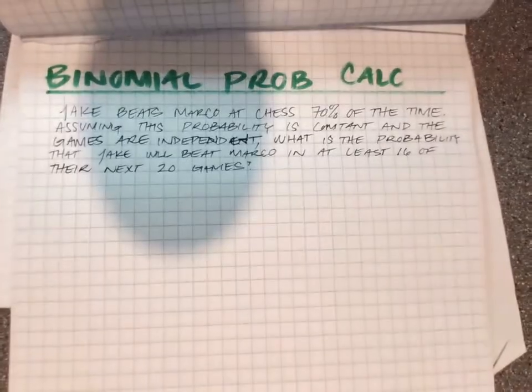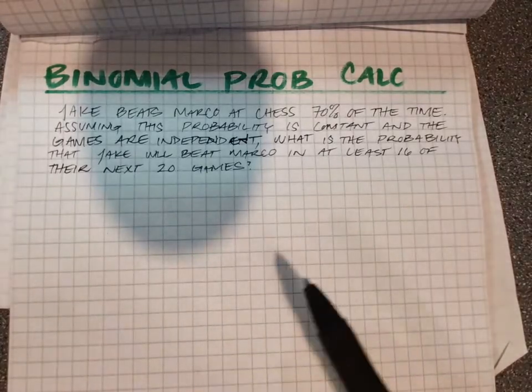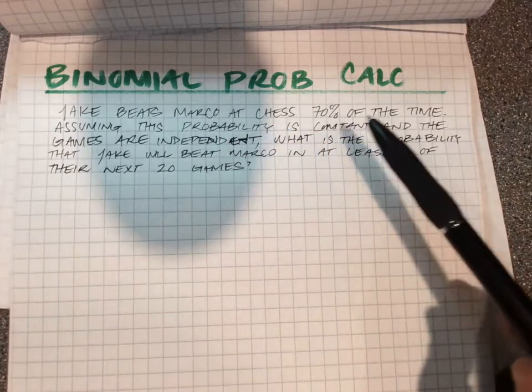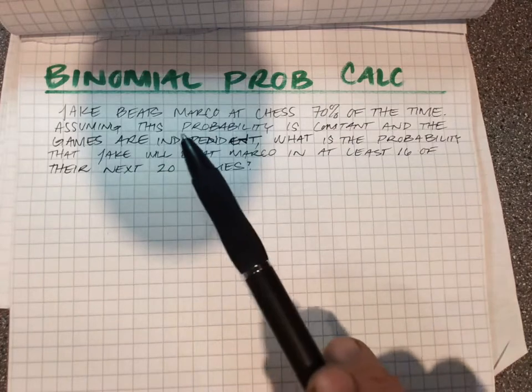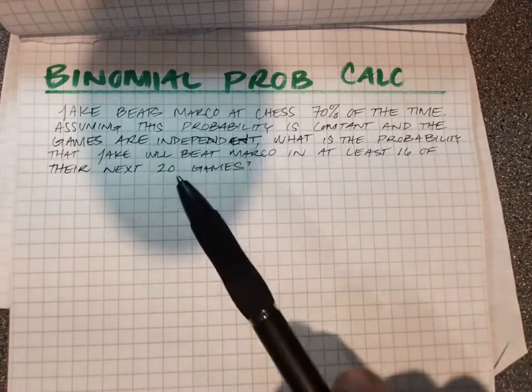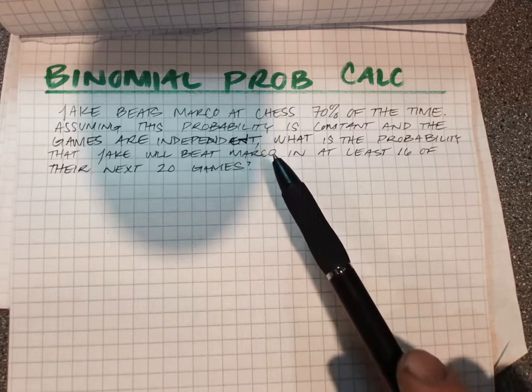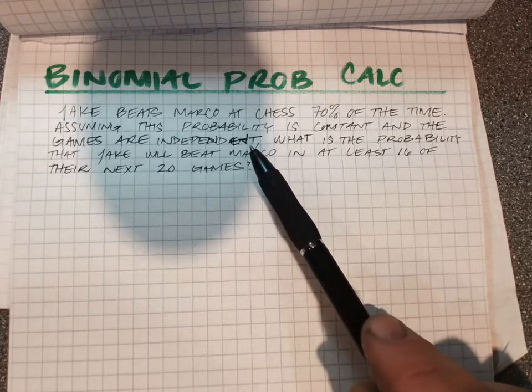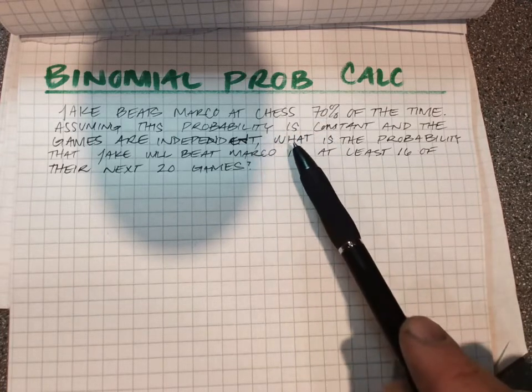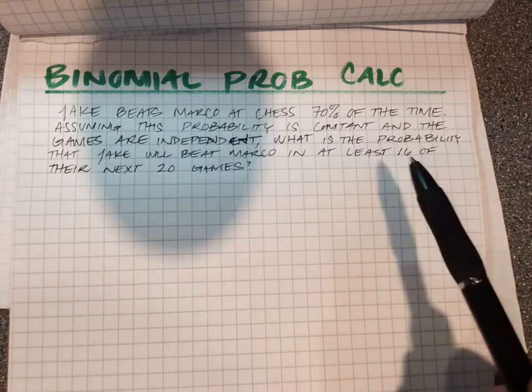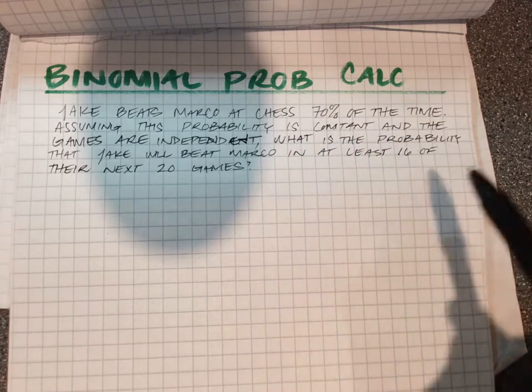All right, we're going to take a look at this problem here. Binomial probability. Jake beats Marco at chess 70% of the time. Assuming this probability is constant and the games are independent, meaning that winning one game doesn't change the probability of the next game, what is the probability Jake will beat Marco in at least 16 of their next 20 games?